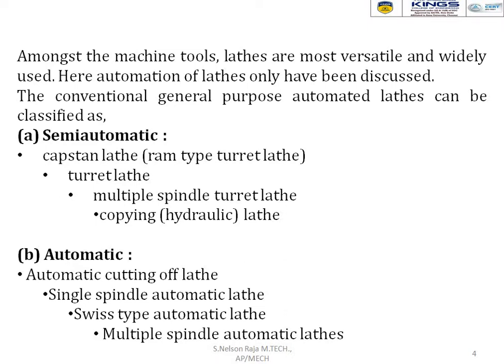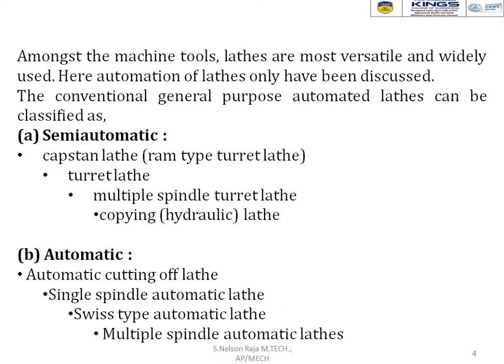So what are the classifications? Semi-automatic lathes are further classified into four different categories. The first is the capstan lathe, also called a ram type turret lathe. The second is the turret lathe, the third is the multiple spindle turret lathe, and the last is the copying or hydraulic lathe.